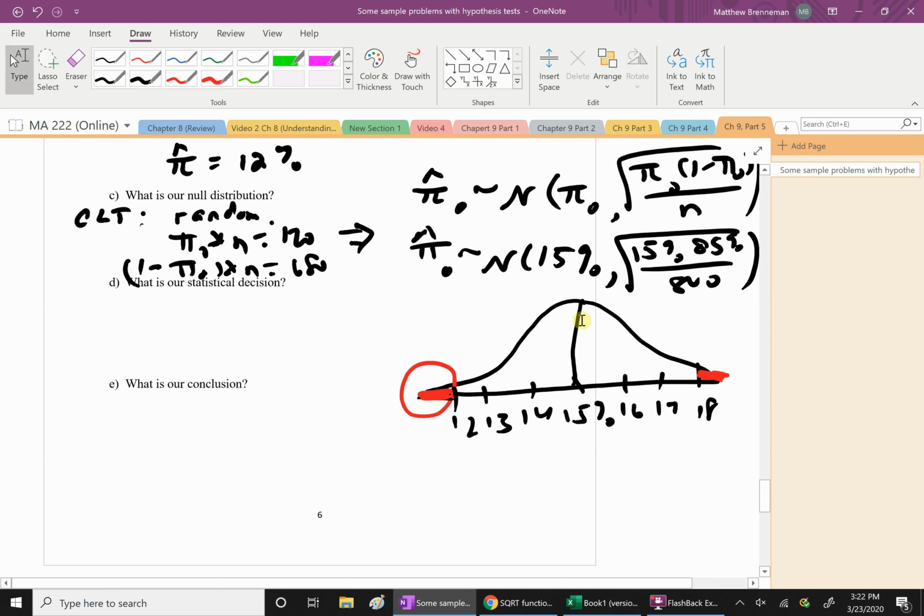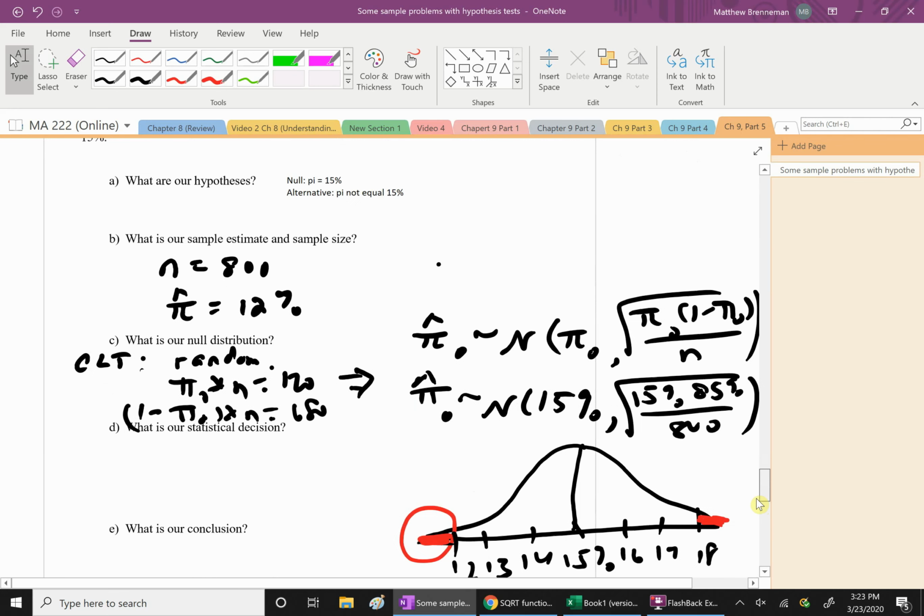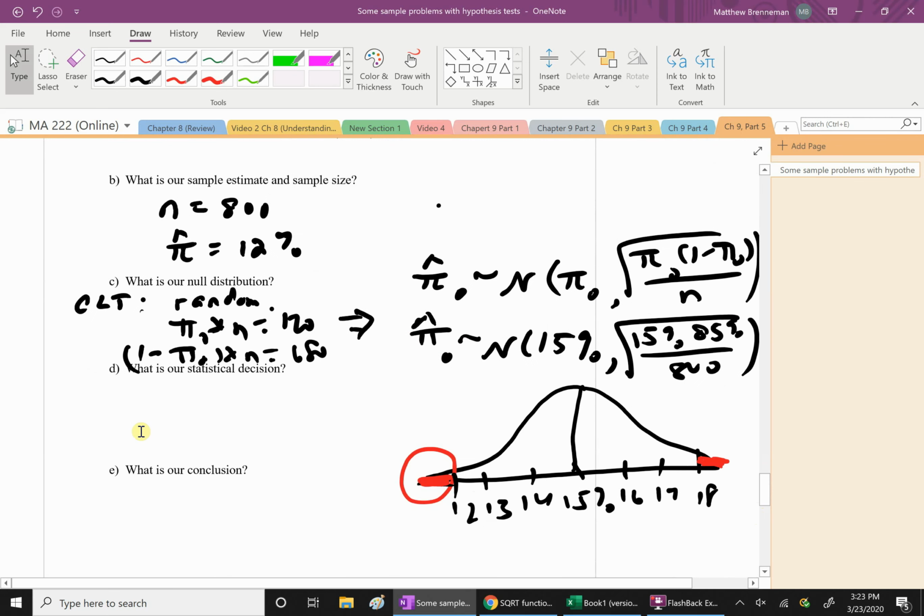So our p-value is roughly around 1.7%. Our alpha is 10%. So we can easily conclude that our p-value, about 1.7%, is definitely less than 10%, which is equal to alpha. So this implies that we reject the null.